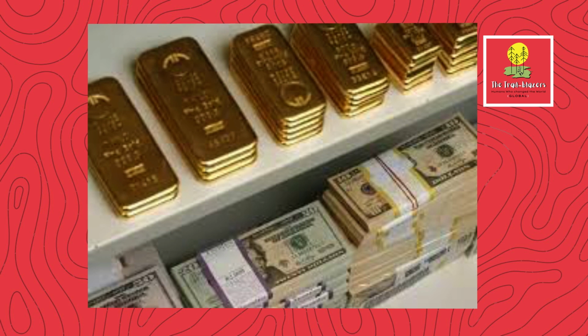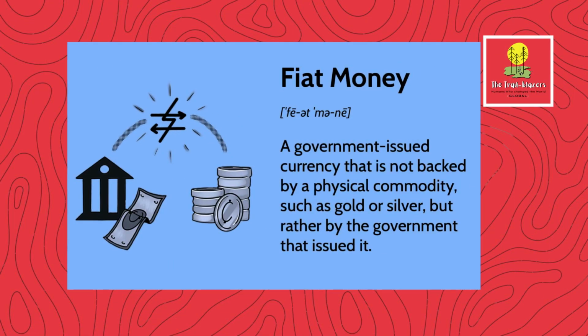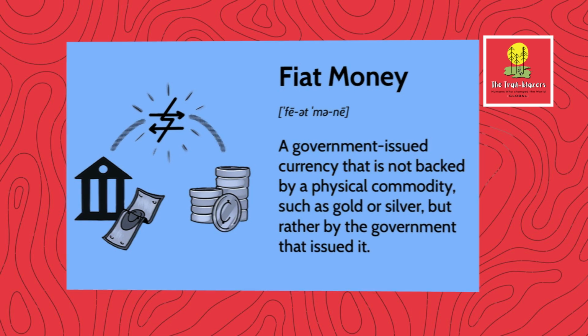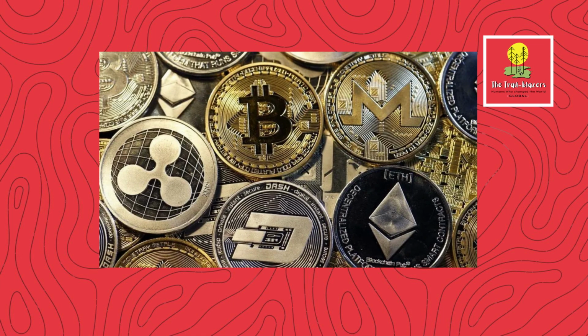In the 20th century, fiat money, not backed by physical commodities but by the issuing government's credit, became the norm. And today we are witnessing the rise of digital currencies like cryptocurrency, further transforming how we store and exchange value. Well, this has been the evolution of money as we know it today.